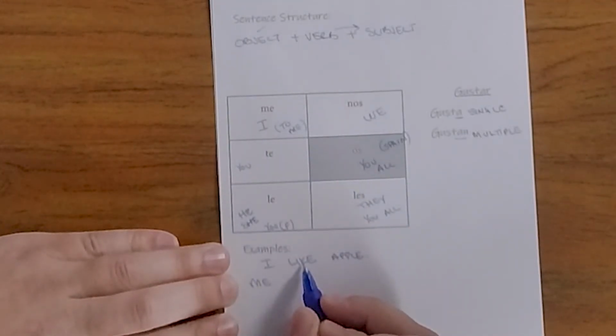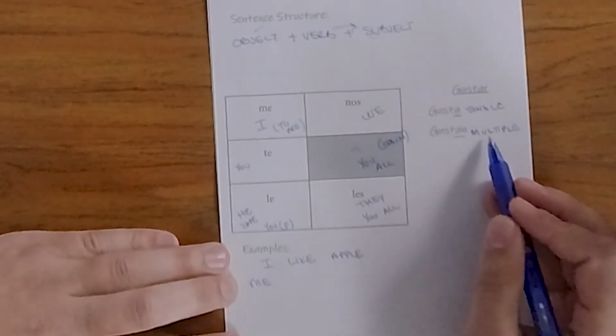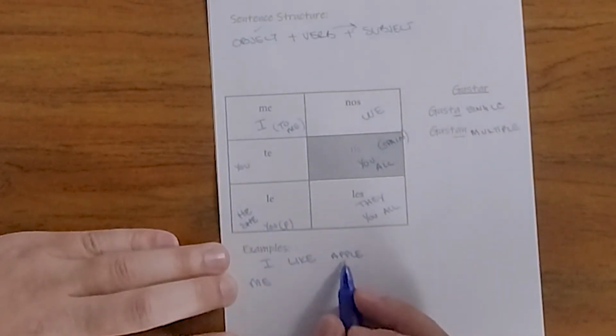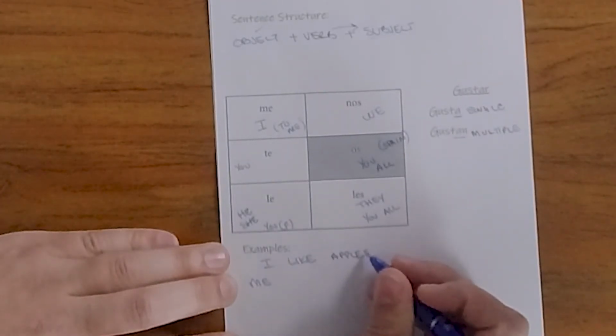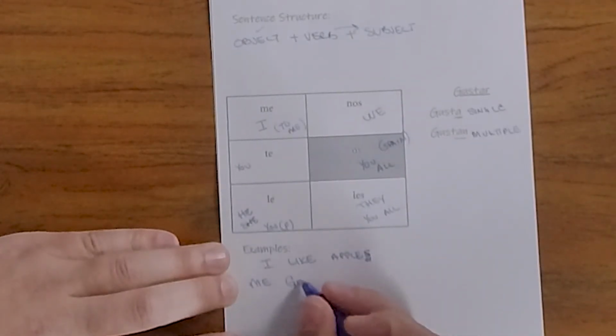And then I have to say, okay, am I liking one single thing, or am I liking multiple things? I like apple, or I like apples. I like all of the different apples. So this is plural, this is multiple. So me gustan.